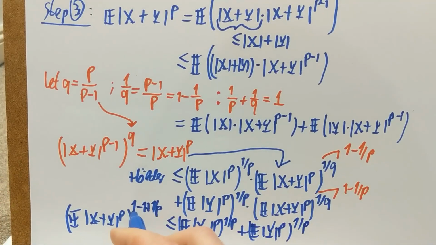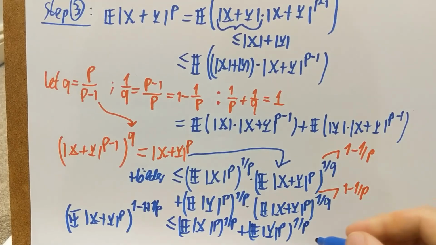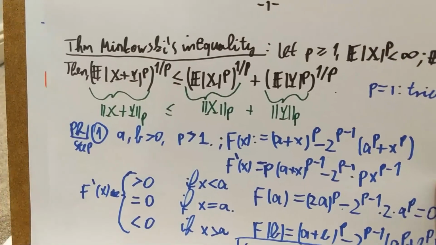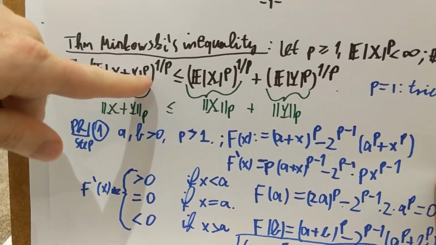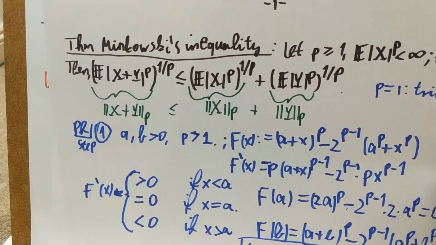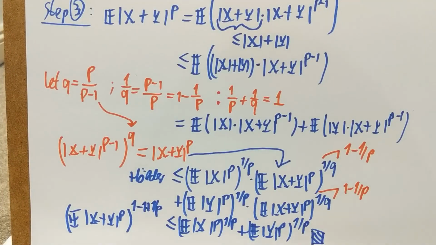On the left hand side, 1 minus 1 cancels, and I have just the 1 over p power of the p's moment of x plus y, and then I have the 1 over p power of the p's moment of x and the p's moment of y respectively, and that's exactly what I need to conclude the statement. That's exactly what I started with in the statement: expectation of x plus y to the p to the 1 over p smaller than the sum of these similar terms. That's exactly what I have done there.